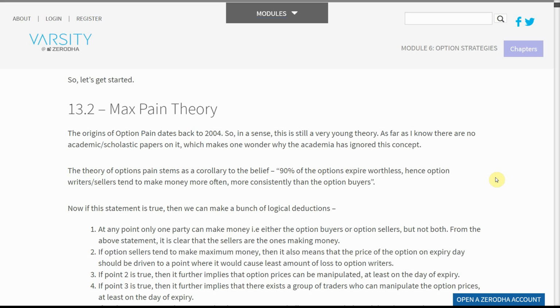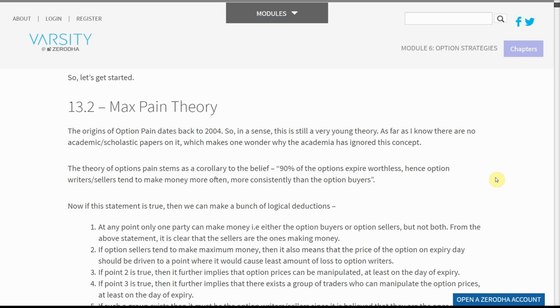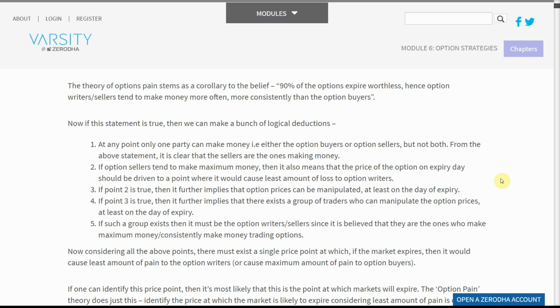Now if this statement is true, then we can make a bunch of logical deductions. At any point only one party can make money, either the option buyers or option sellers, but not both. From the above statement, it is clear that the sellers are the ones making money. If option sellers tend to make maximum money, then it also means that the price of the option on expiry day should be driven to a point where it would cause the least amount of loss to option writers.